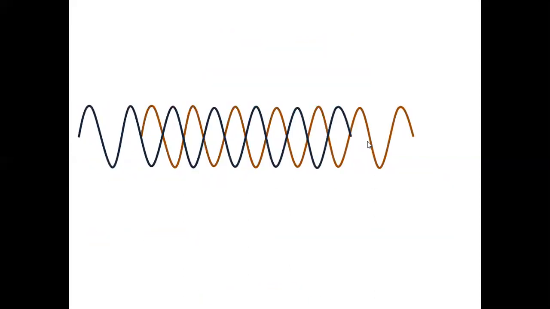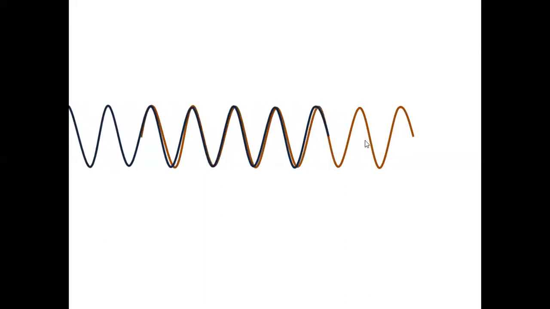So if the path difference is lambda, 2 lambda, 3 lambda, 4 lambda, exact multiples of lambda, the result is constructive. Crest falls on crest. If the path difference is lambda by 2, 3 lambda by 2, that means 1.5 lambda, 5 lambda by 2, that is 2.5 lambda, a fraction of lambda, then the crest falls on trough. Resultant amplitude is 0. Hope you have followed this one.